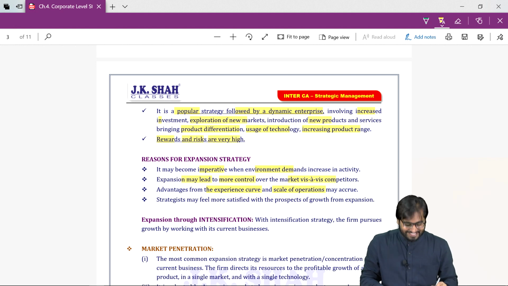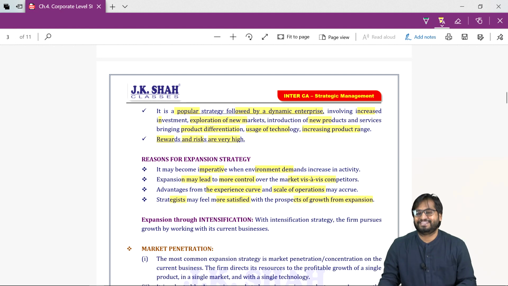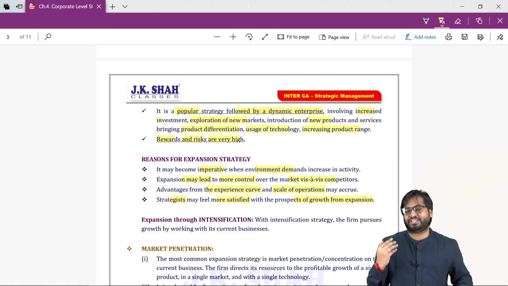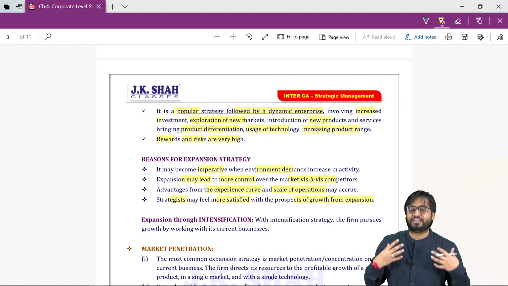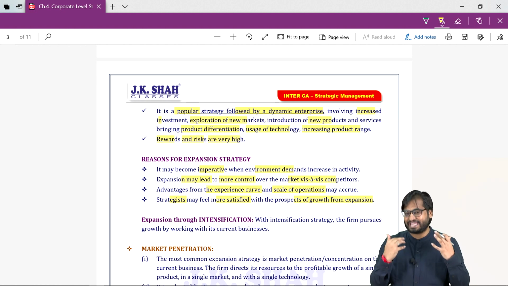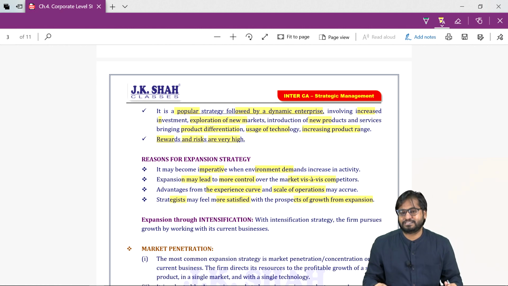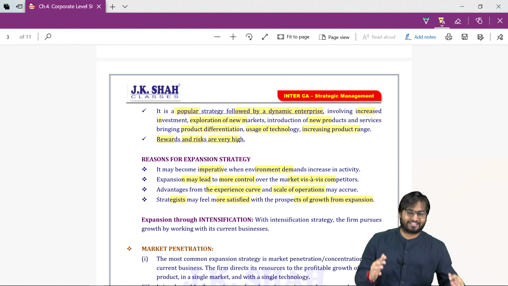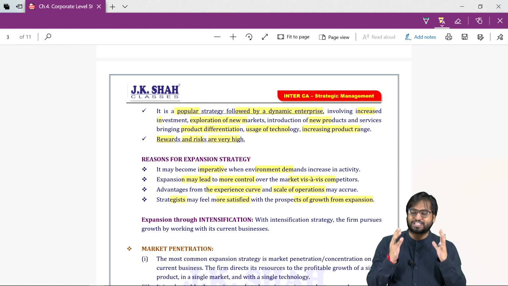Last one, the strategist may feel more satisfied with the prospects of growth from expansion. So the top management or the strategist who is making the strategy, they will feel happy, they will feel contented that yes, we were able to expand our business. We were part of that team who led so much of expansion. This was a note on expansion strategy.